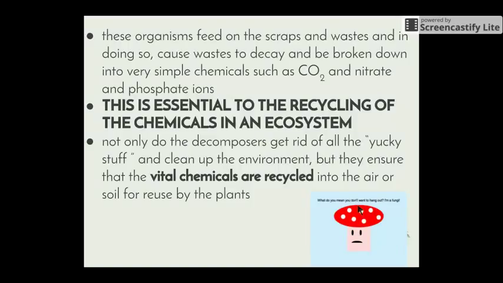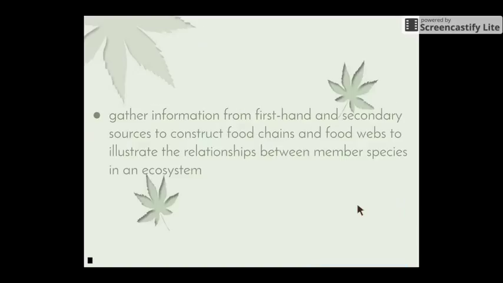So if we didn't have decomposers, we'd be surrounded by dead bodies, dead material everywhere. So even though they're a little bit gross, they do a really important job of getting rid of all of that stuff, but also providing those vital nutrients and chemicals.